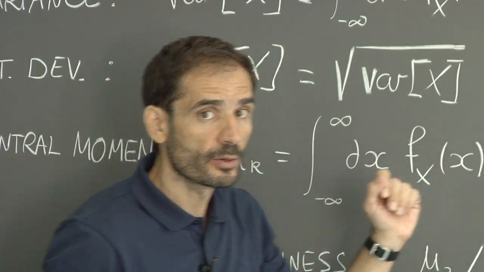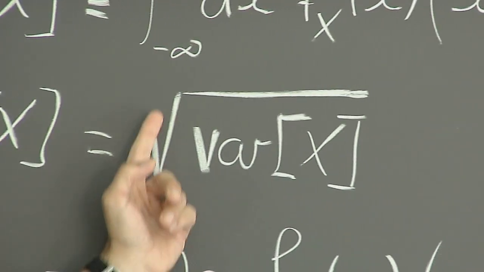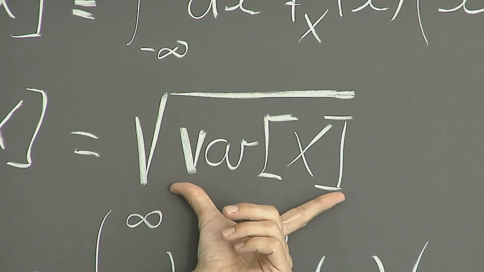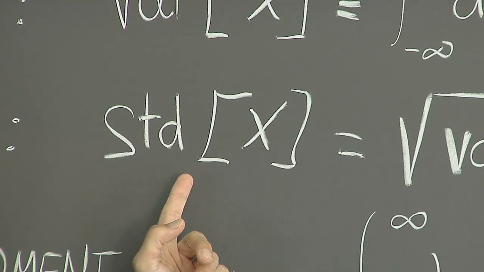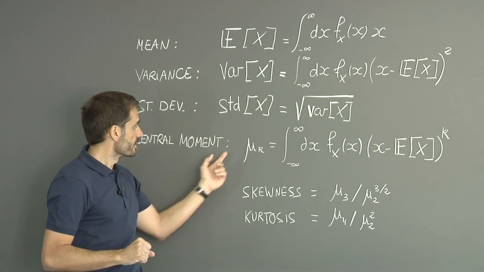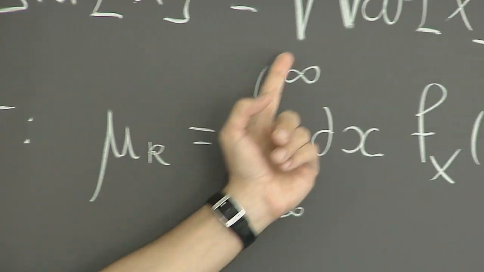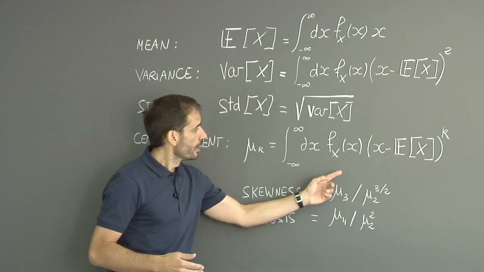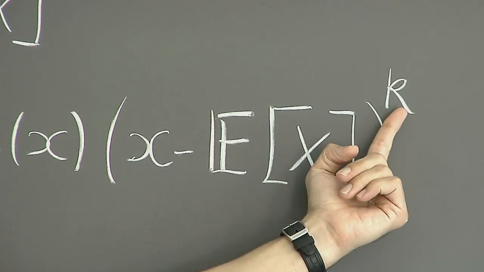From the variance, we can define the standard deviation. Standard deviation is just the square root of the variance. This gives us an idea of the scale at which the random variable is changing. Finally, we can define the central moment. The central moment of order k will be defined as the expected value of the random variable with the mean subtracted, to the power k. For instance, the variance is simply the second order central moment.